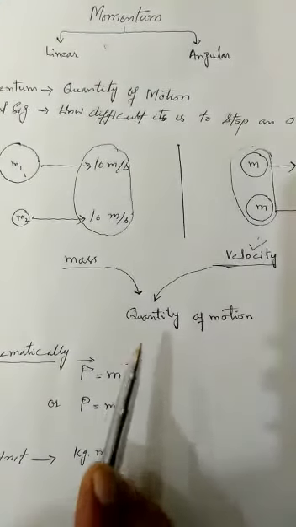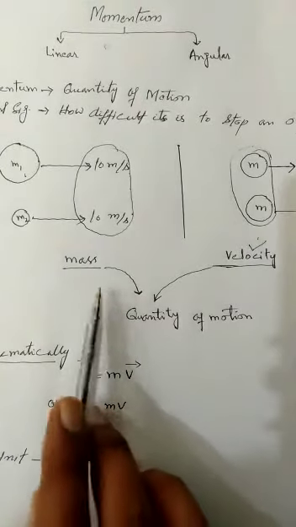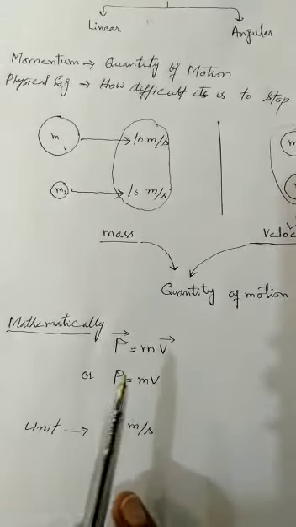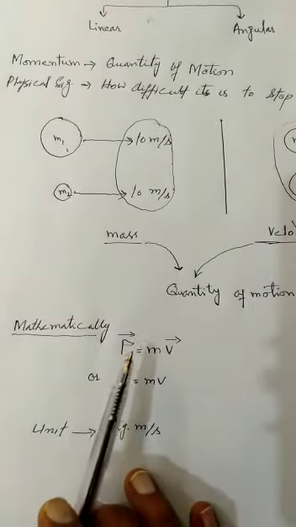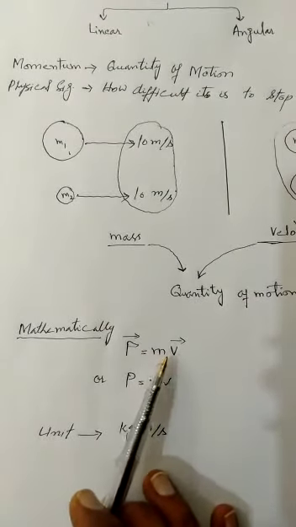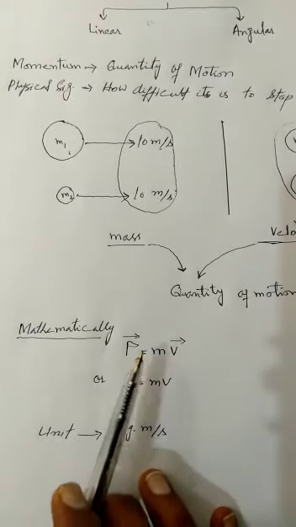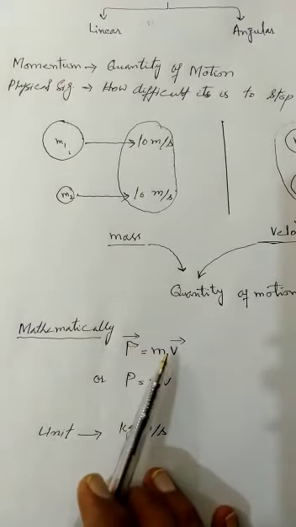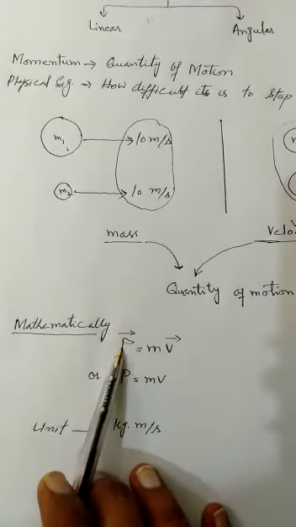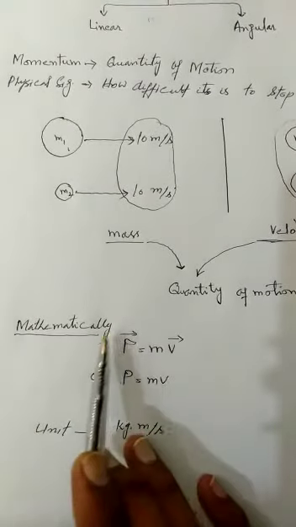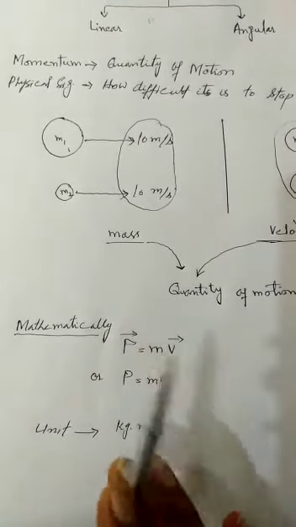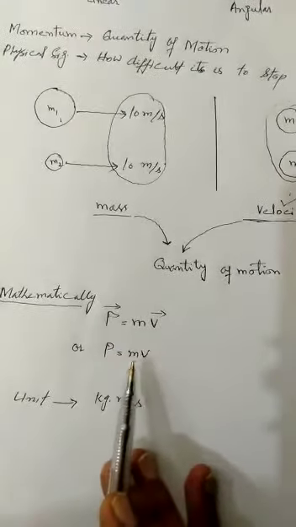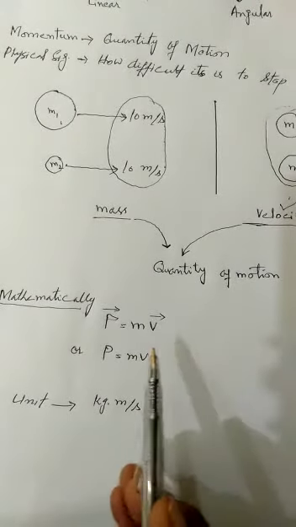Now we put these two quantities, mass and velocity, in mathematical form. Mathematically, momentum is defined as the product of mass and velocity. We place an arrowhead over these two quantities, momentum and velocity. Momentum is denoted by P. This is the vector form of momentum. If we are considering just values, then we can write P = mv, which gives us some magnitude.